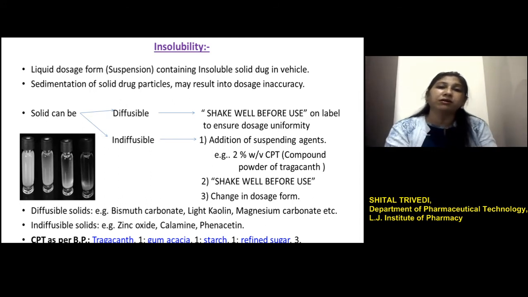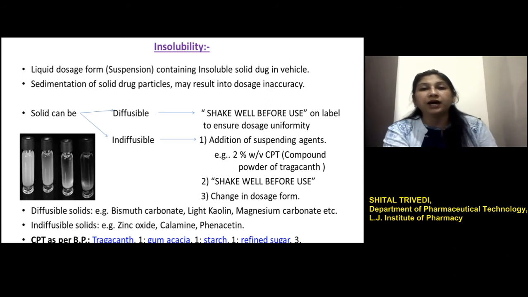By nature they can easily diffuse and distribute into the liquid system, and if they settle, just by gentle shaking they can easily be redistributed into the liquid system. So for this kind of solids which are insoluble in the liquid system, just the labeling instruction of shake well before use can eliminate the problem of dosage inaccuracy.